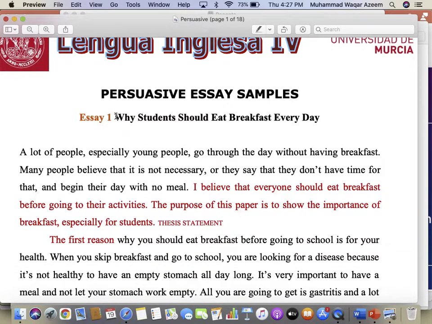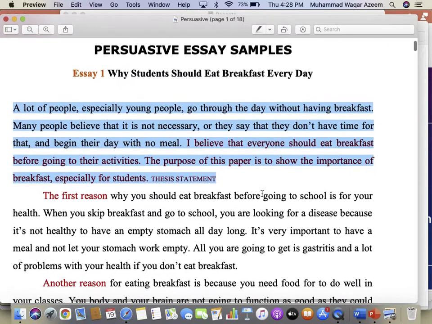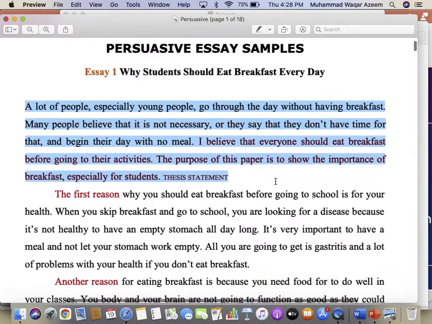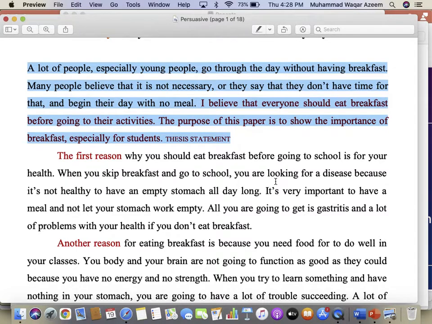So this is the question: why students should eat breakfast every day. This is the introductory paragraph, of course, which has the topic statement or thesis statement in it, and then the first reason is given. First, let's read the first paragraph just to make sense of what kind of topic sentence we write, and then we will come to the argument or reason. Who would like to read the first paragraph? Who has not read yet?